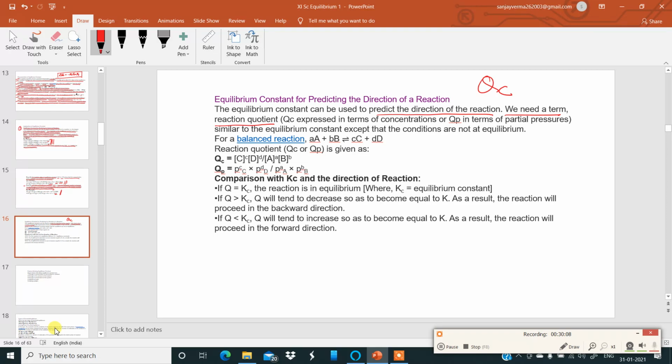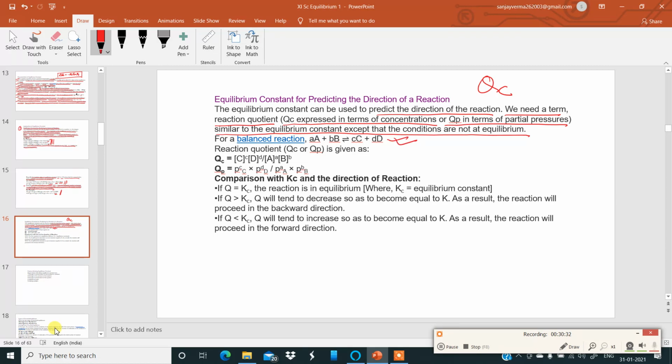If delta G is less than 0, or Qc is less than Kc, the reaction goes in the forward direction. Okay, so keeping that concept in mind, Qc is expressed in terms of concentration, or Qp is expressed in terms of partial pressures, similarly to the equilibrium constant, except that the conditions are not at equilibrium. Let's take this example over here.